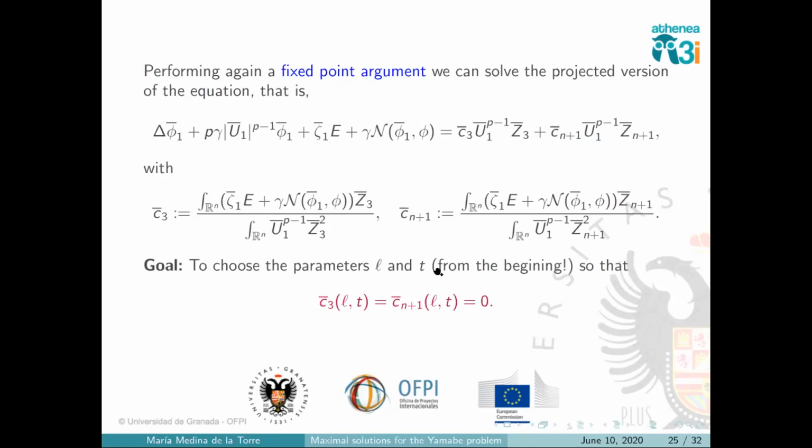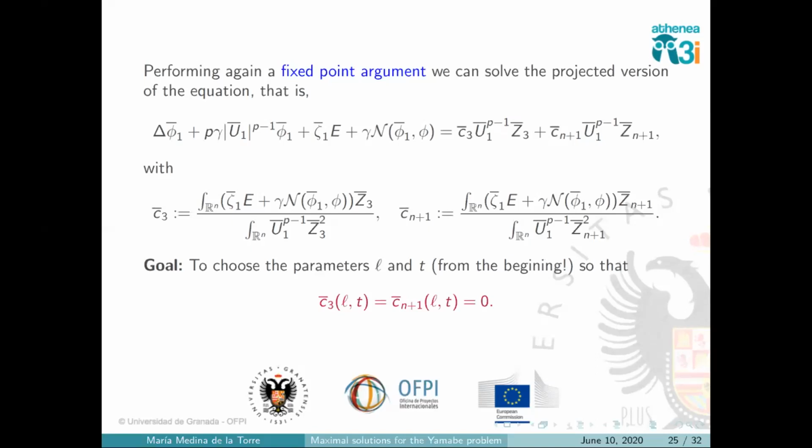We can try to find some parameters L and T in such a way that these two constants are 0. And to do so, we need to compute the projection of these terms here, expecting, as I said, that this is the main order of the projection, so this will give us how to choose the parameters.